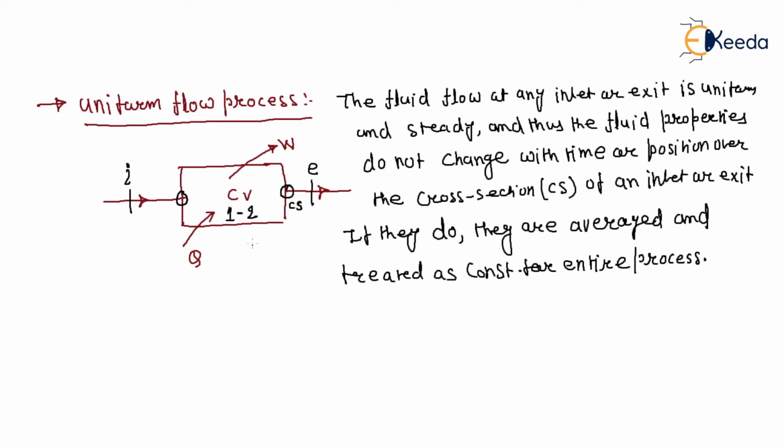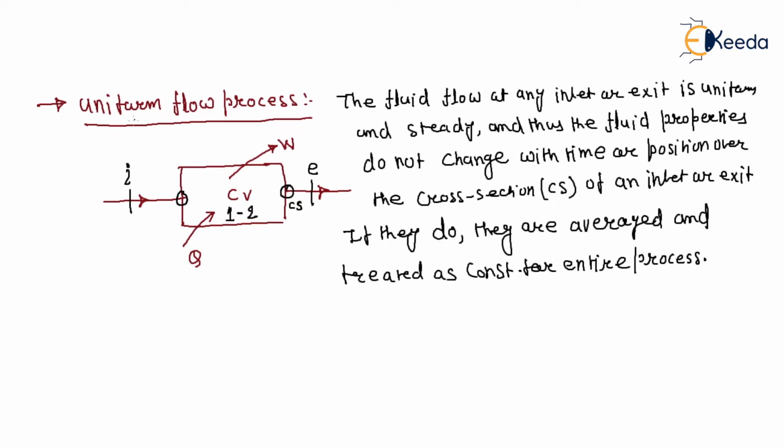That means during a flow in or out over the control surface, over a cross section, the properties are uniform. That means what mass is in, what energy is in, what property is in and what property is out at the inlet and exit cross section are invariant with time, and that type of flow is uniform flow.